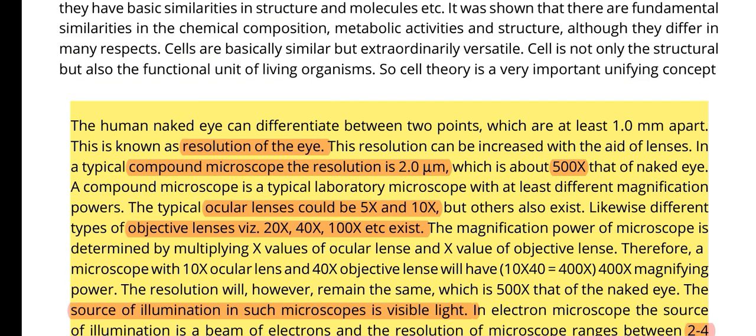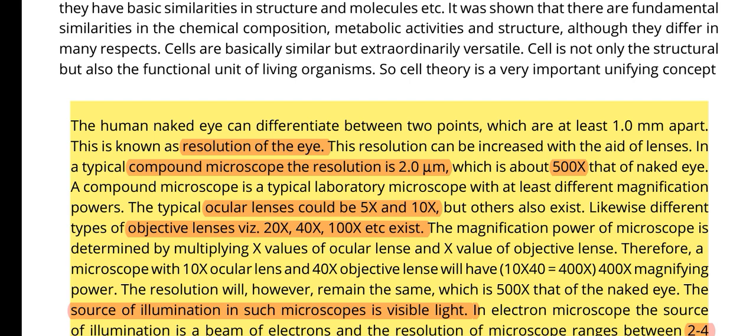The second term related to the microscope is the magnification power. What is magnification power? It is the ability to enlarge the size. For example, we use the compound microscope with two types of lens, and their magnification powers are multiplied to give the magnification power of the whole microscope. The ocular lens is 5x or 10x, and the objective lens is 20x, 40x, or 100x.